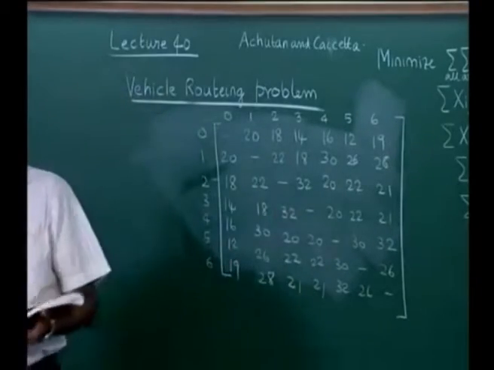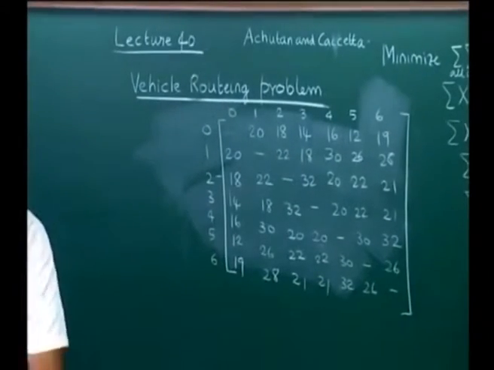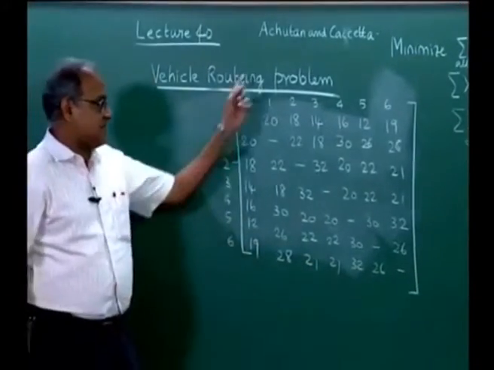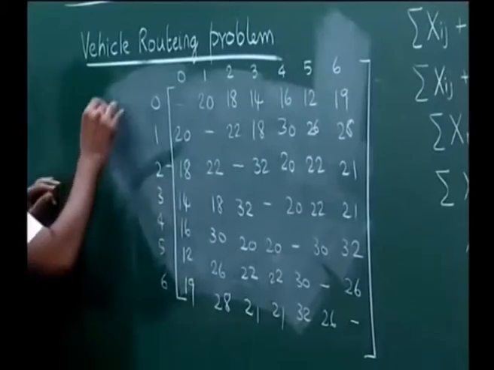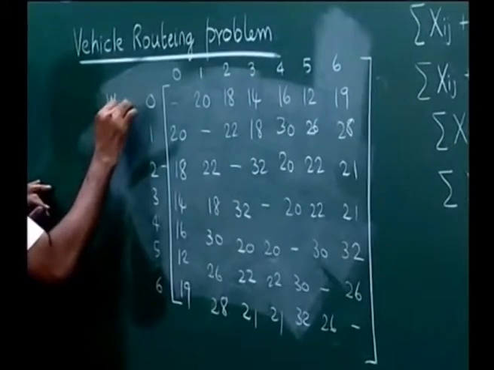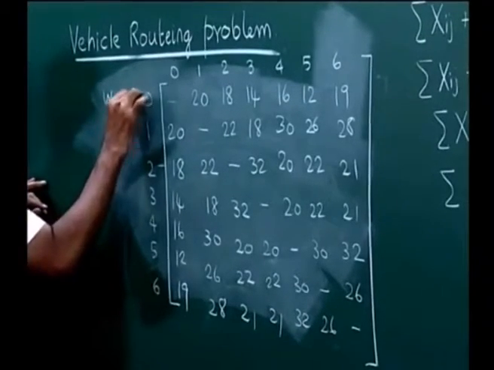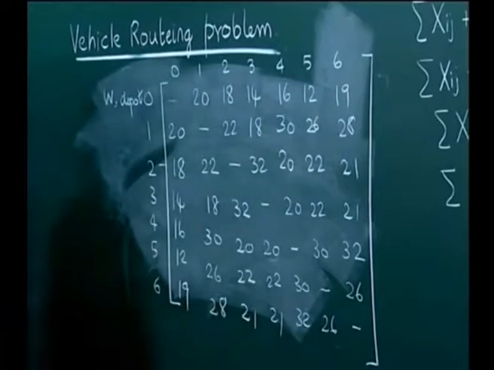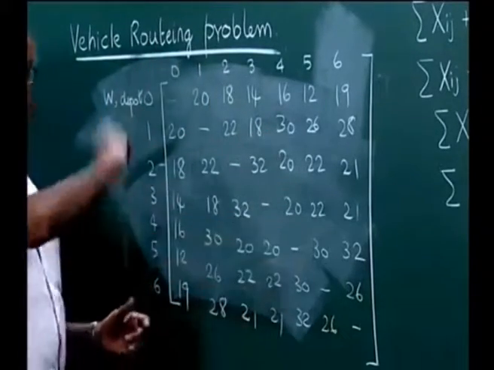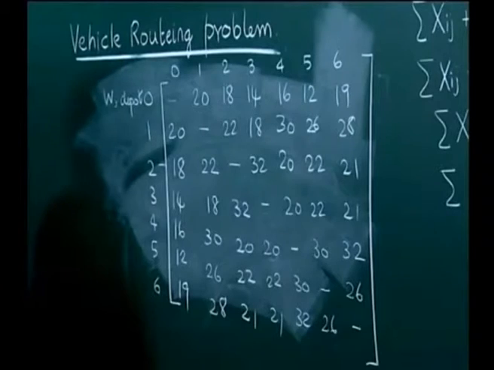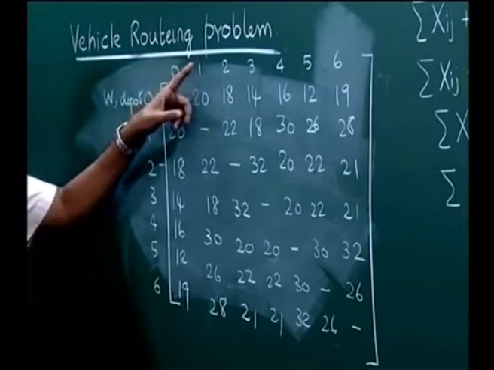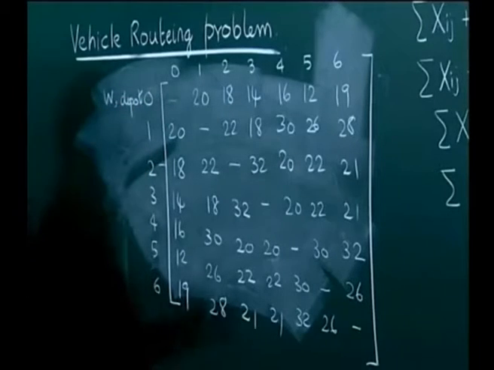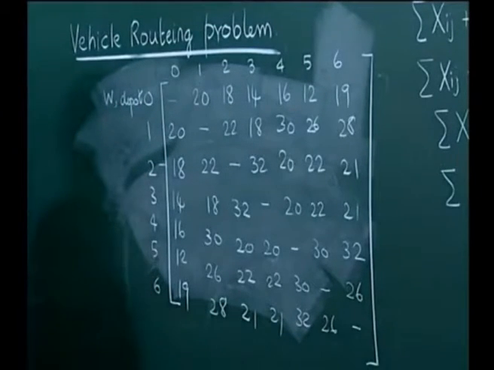So, we have a problem with a warehouse and 6 cities. This is the distance matrix. 0 is the warehouse or depot, 1 to 6 are the 6 cities or 6 customers. The matrix is right now assumed to be symmetric. So, distance between 0 to 1 is the same as the distance between 1 to 0. 0 represents, as I said, the depot or the warehouse.